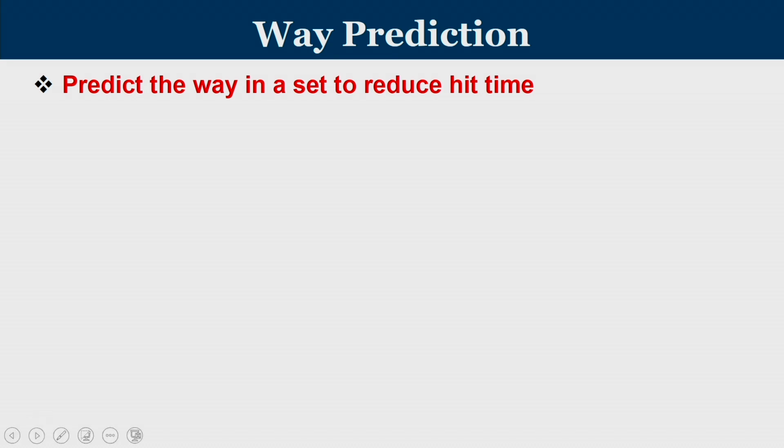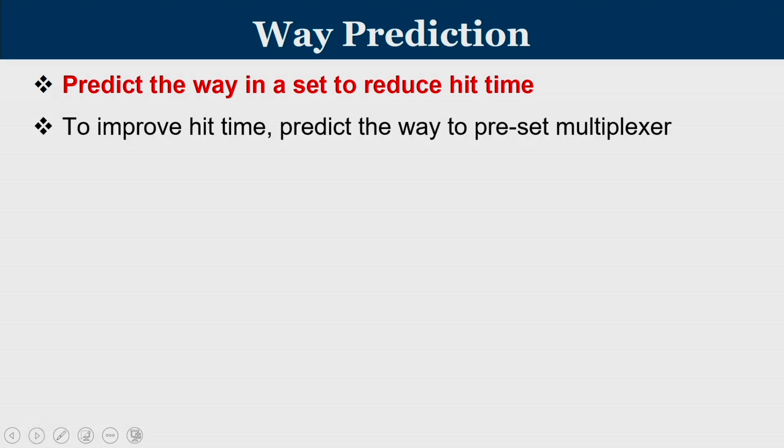Let us try to understand what way prediction is all about. So we know that direct mapped caches have the lowest hit time because only one way of a given set is being operated on, and if it is a hit, the corresponding data is extracted. When you go to a set associative cache, even though the tag comparison is parallel, at the end, the place where the hit occurred, you have to transfer data only from that particular cache line.